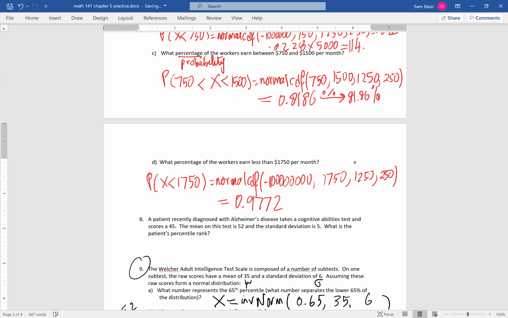And need to change it to a percent. So there will be 97.72%. Okay, I'm gonna stop sharing here and we're gonna do this exercise.